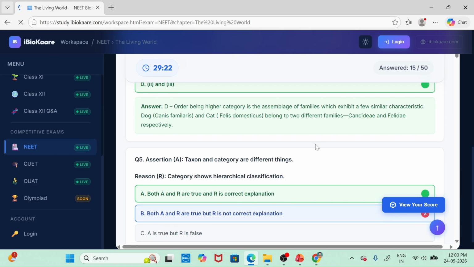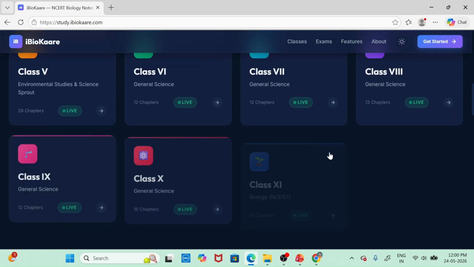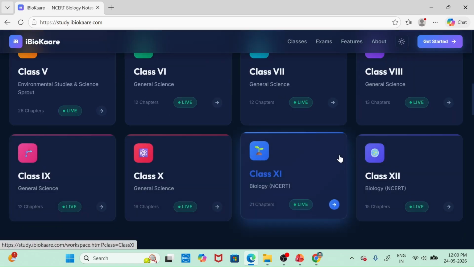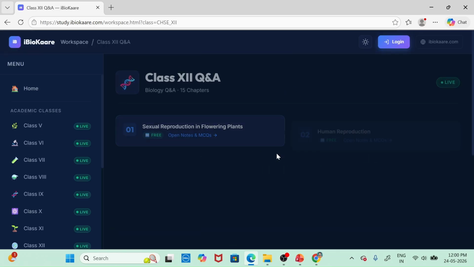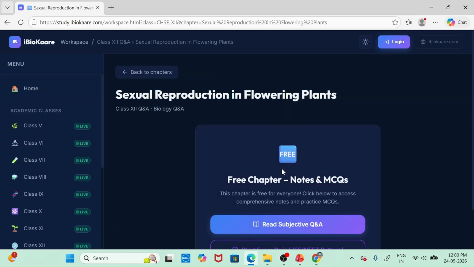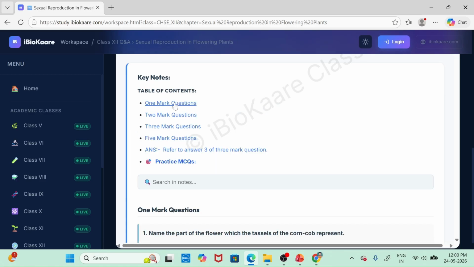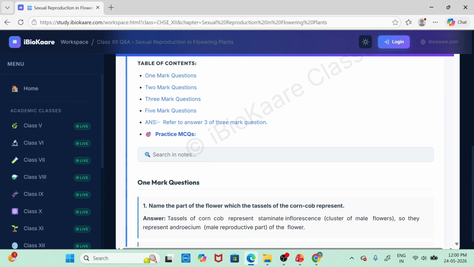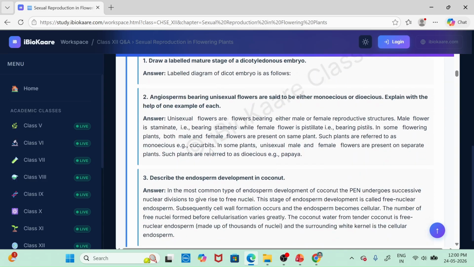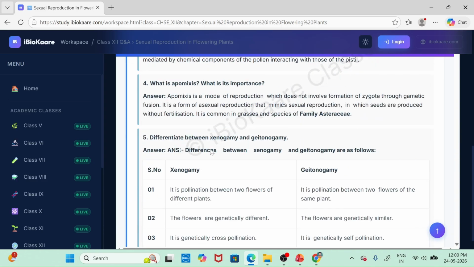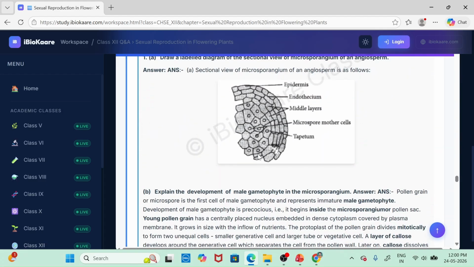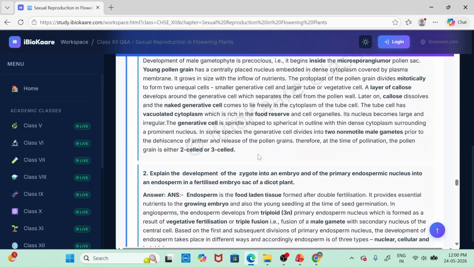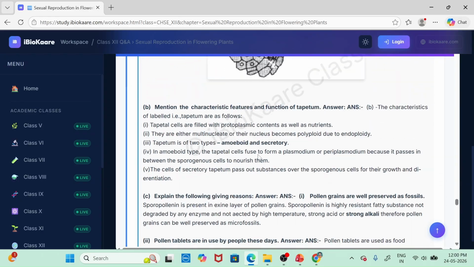In this particular platform, you will get all study materials, mind maps, question practice, PDFs, worksheets, and also online exams. Suppose here is the class 12 board exam. Suppose anybody is preparing for boards, here 1 mark questions are present. Then we have 2 mark questions and answers. Then 3 marks, 4 marks, and 5 marks long questions are present with solutions.